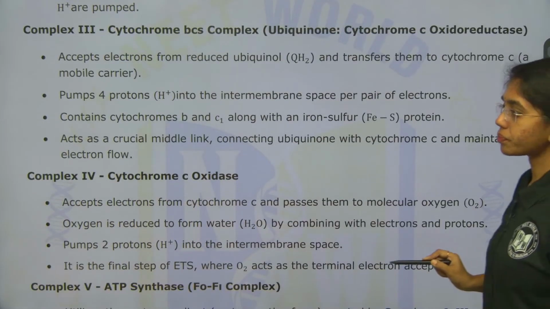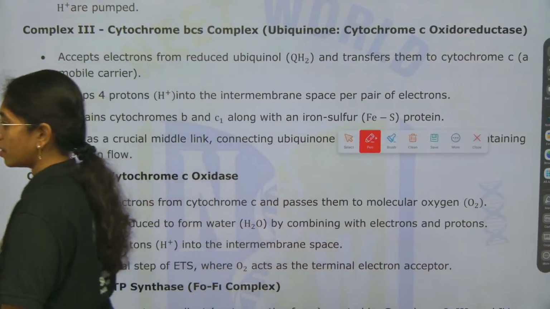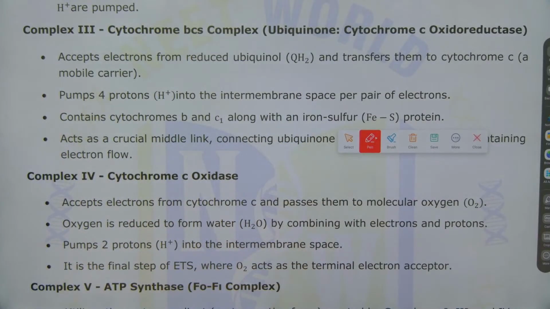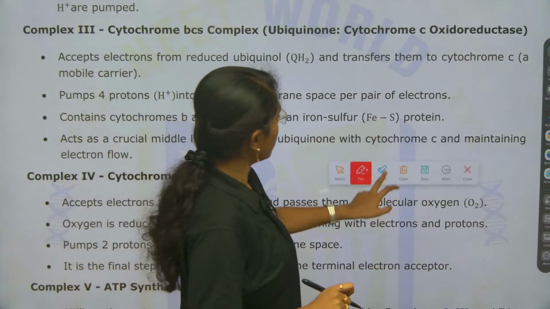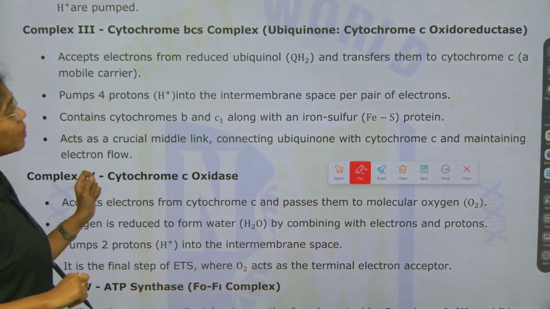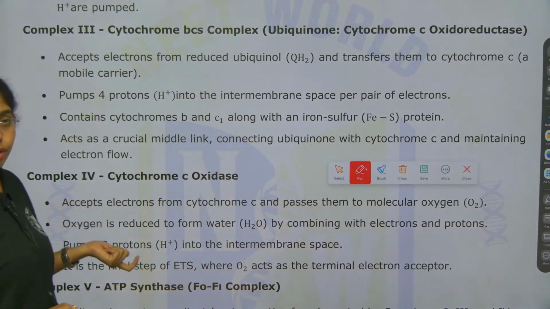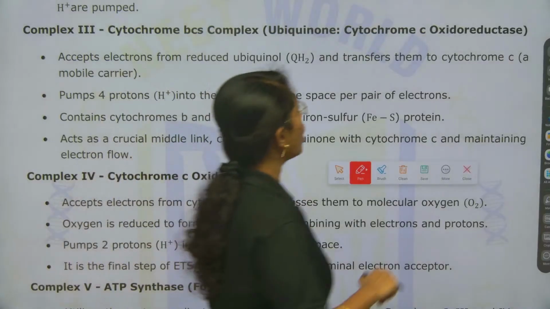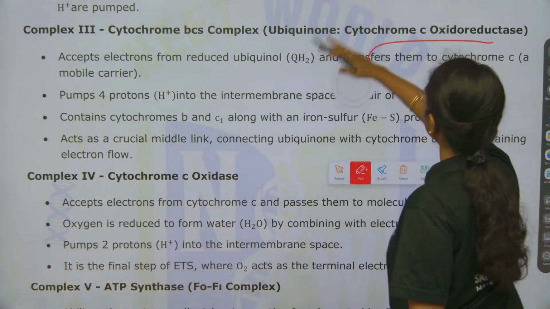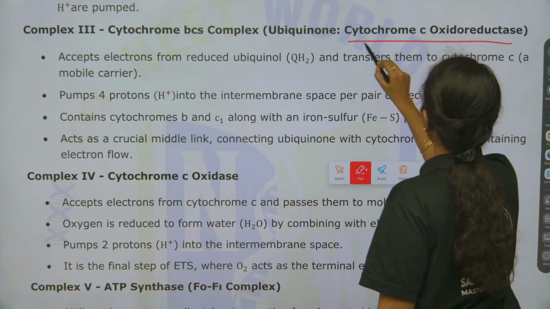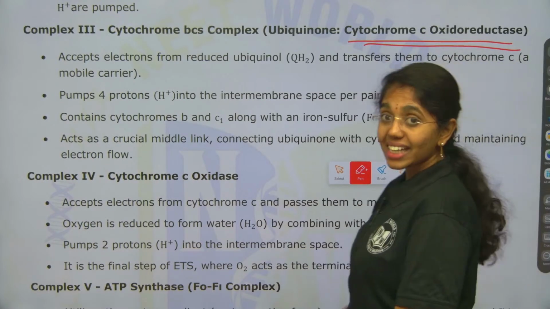complex 3. Fine. Here you see complex 3, the cytochrome BC1 complex, which is also known as ubiquinone cytochrome C oxidoreductase. Ubiquinone cytochrome C oxidoreductase accepts electrons.